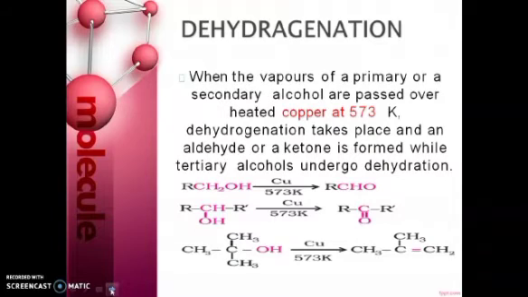When the vapors of a primary or secondary alcohol are passed over heated copper at 573 Kelvin, dehydrogenation takes place. The primary alcohol gives the aldehyde, the secondary alcohol gives the ketone, and the tertiary alcohol gives the alkene. Okay, so this is the key point: primary alcohol in the presence of copper gives aldehyde, secondary alcohol gives ketone and tertiary alcohol gives alkene.